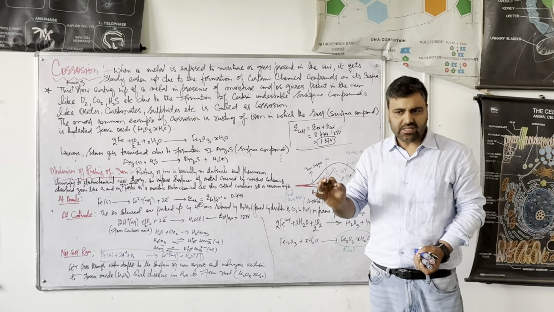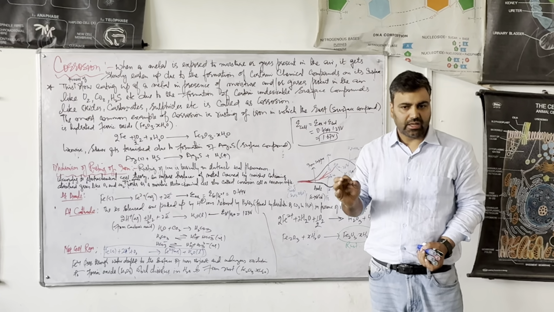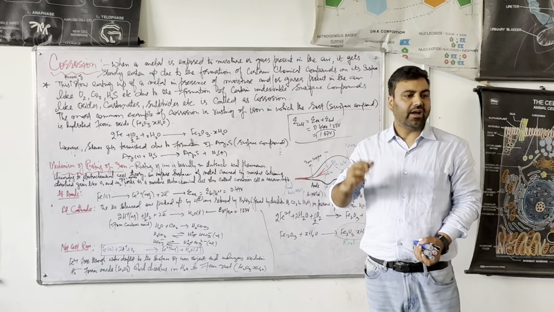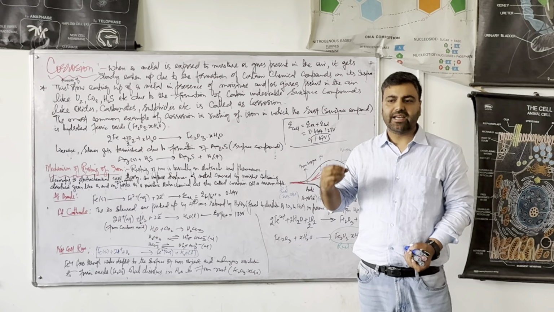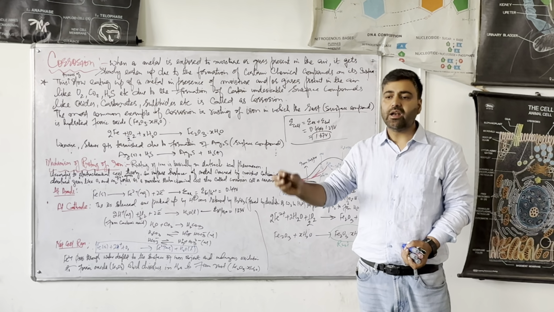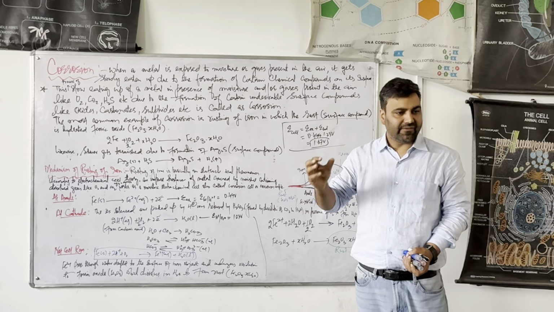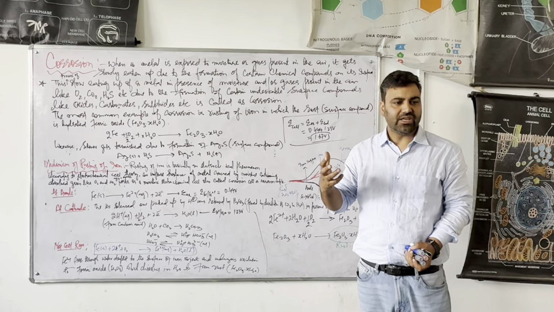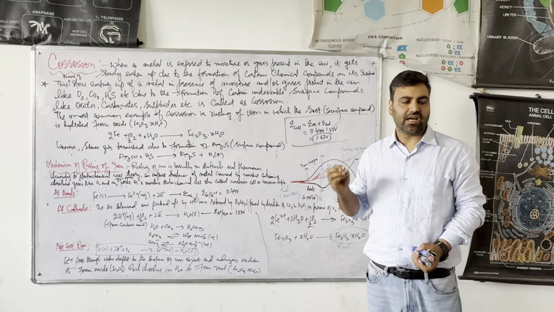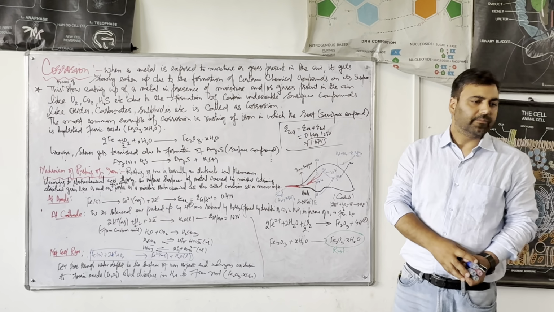And that process of slow eating up of a metal in presence of moisture and the gases present in the air like oxygen, carbon dioxide, hydrogen sulfide, etc., to form certain undesirable surface compounds like carbonates, sulfides, oxides, etc. That process is called as the corrosion of metals.